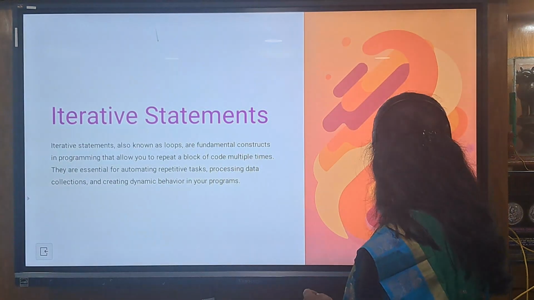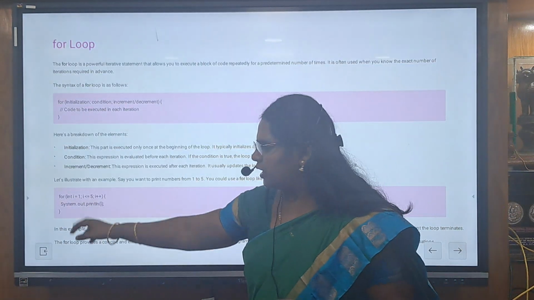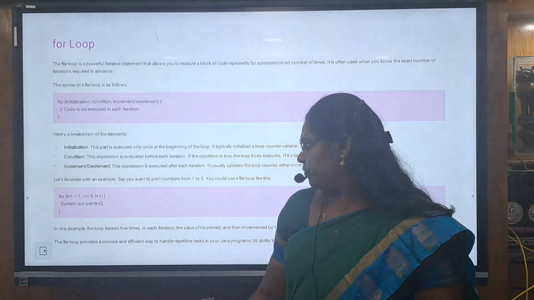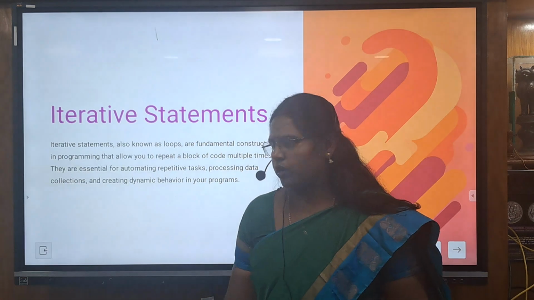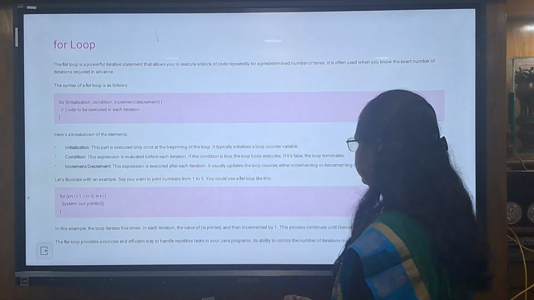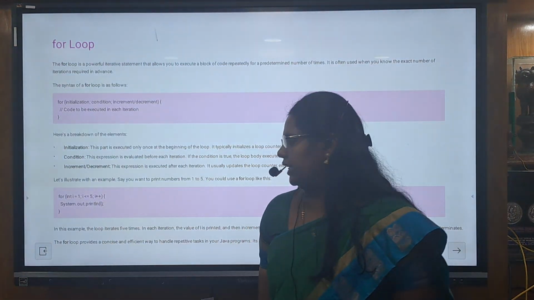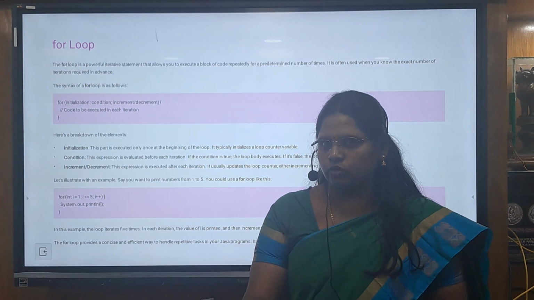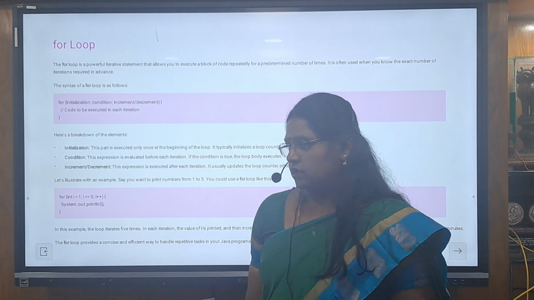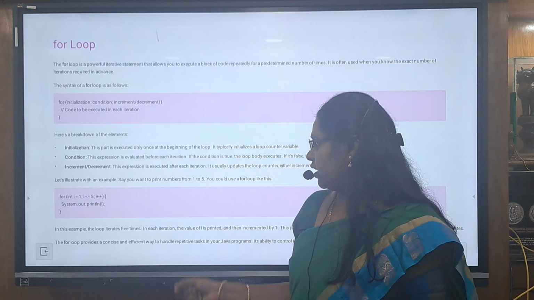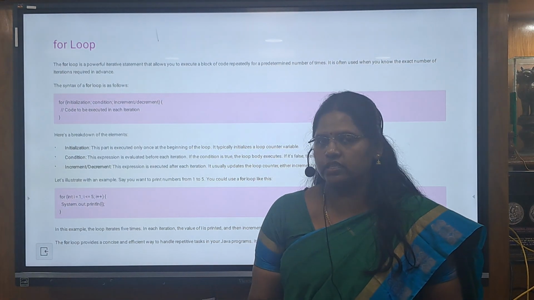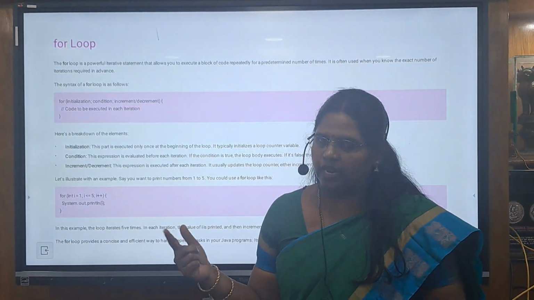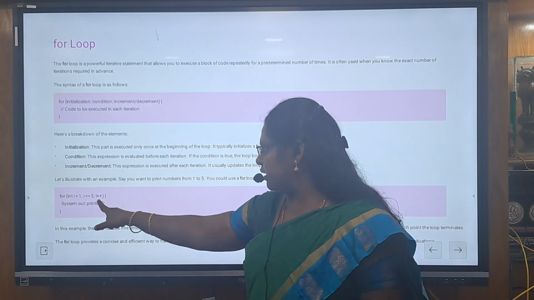Not only i, we can use i, j, k, any identifiers in the for loop. Here i equal to 1, the first value is 1, and each and every time the variable gets incremented. That is, 1 is incremented to 2, and next 2 is incremented to 3, because we are giving i plus plus, so it is incremented by 1. If I give i equal to i plus 2, in each step it is incremented by 2. That is, first 1, then 3, 5, 7, likewise it will get incremented. So this is the increment and decrement.